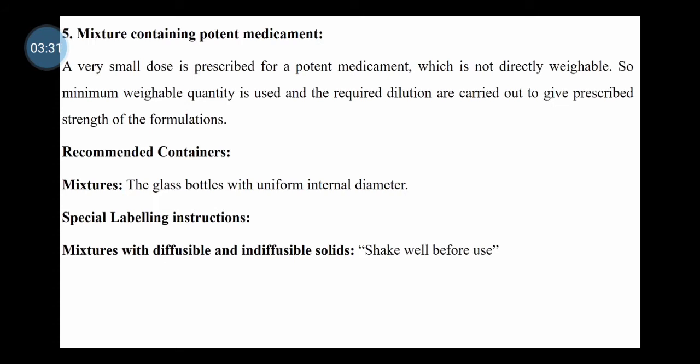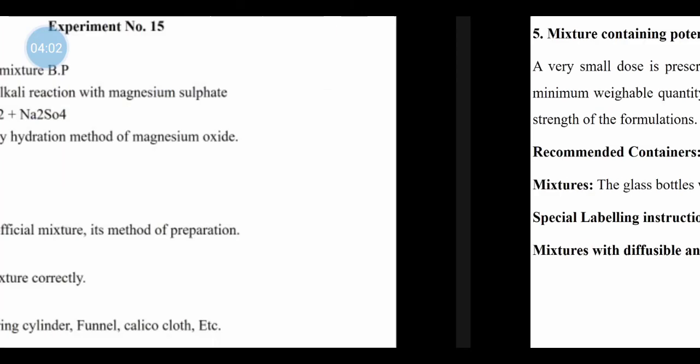A very small dose is prescribed for a potent medicament which is not directly weighable, so the minimum weighable quantity is used and the required dilutions are carried out to give the prescribed strength of the formulation. The recommended container for mixtures is a glass bottle with uniform internal diameter, and the special labeling instruction for mixtures containing diffusible and indiffusible solids is: shake well before use.